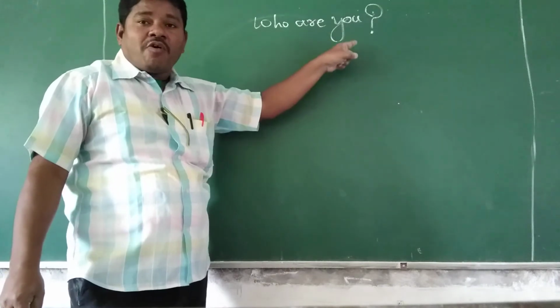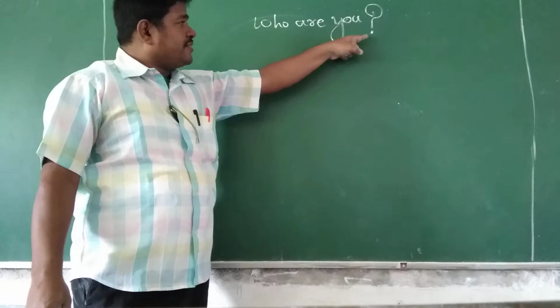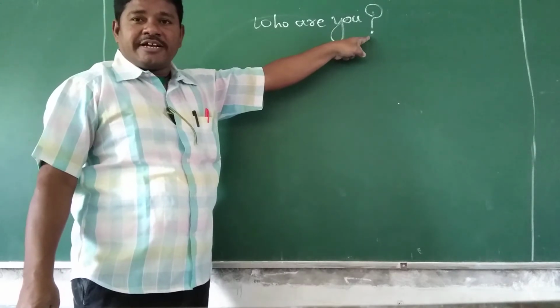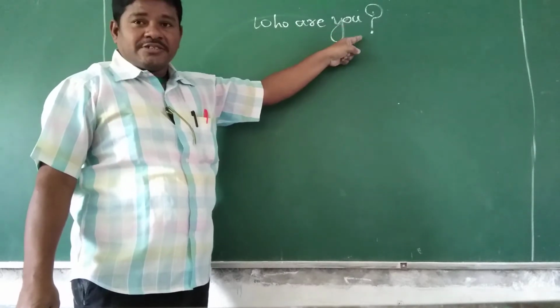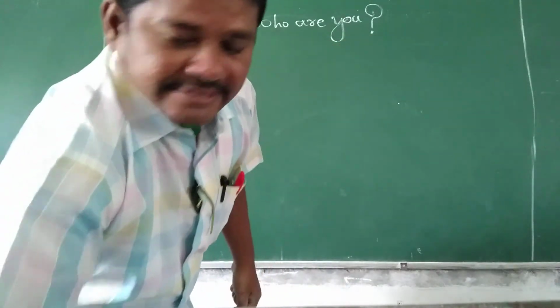Then only it will be called an interrogative sentence, or else not. Therefore, this question mark is very important. After asking the question, that question mark should be presented there. Right? This is very important in interrogative sentences.